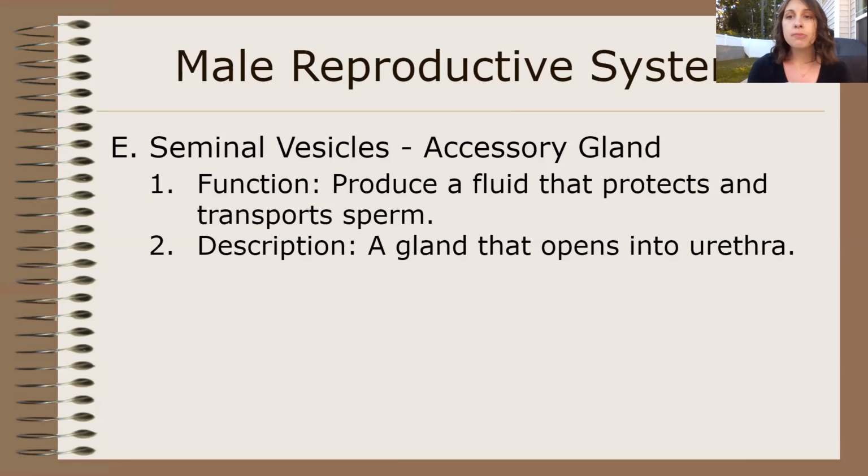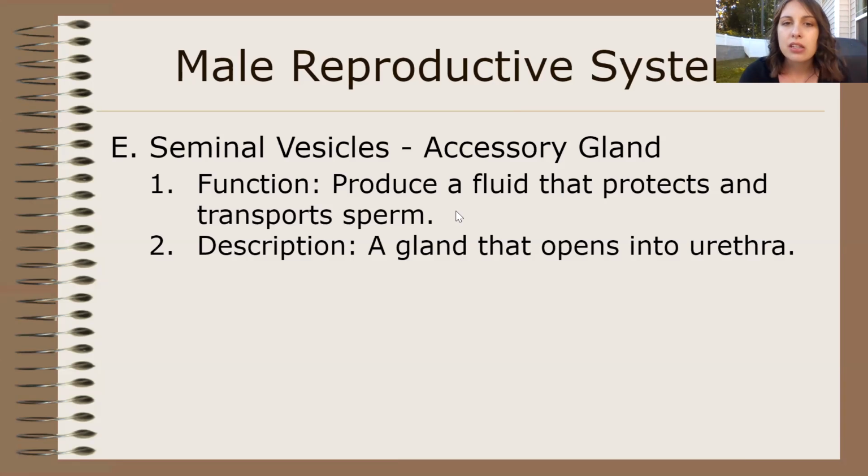The liver produces bile, which helps to break down fat. It's not completely necessary, but it sure makes the digestive process a lot easier. In reproductive systems, accessory glands are glands that produce some kind of fluid to help make reproduction more possible.